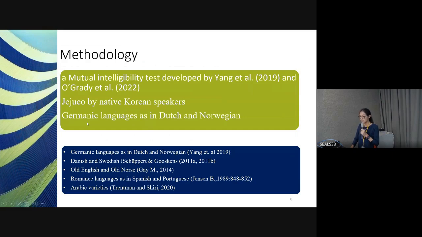They tested again with the Dutch variety and Norwegian variety, which we know are different languages. They used the same experiment to test Dutch and Norwegian, and they found that Dutch and Norwegian are different languages. This confirmed that their tools can be used to test mutual intelligibility.